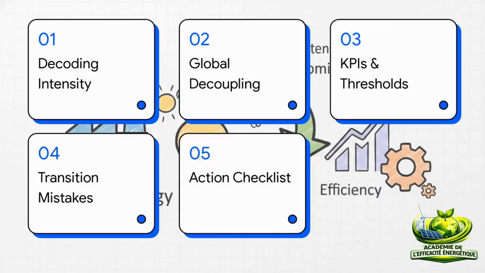Here is our roadmap for today. First, decoding energy intensity. Second, global decoupling examples. Third, crucial KPIs and thresholds. Fourth, common transition mistakes. And finally, a 5-point action checklist.